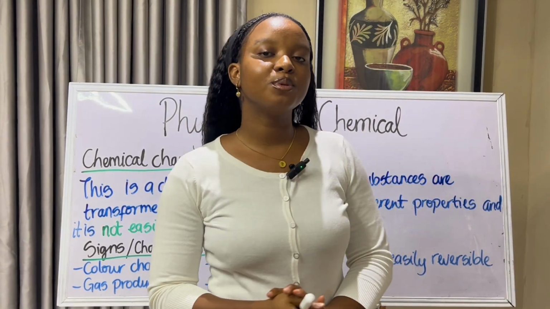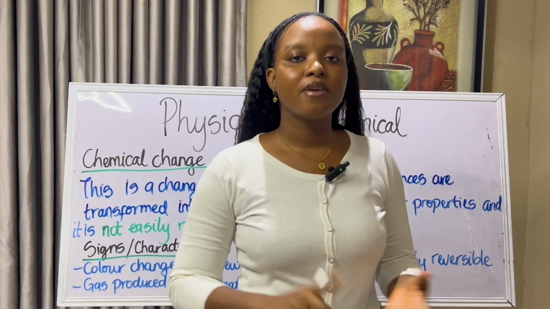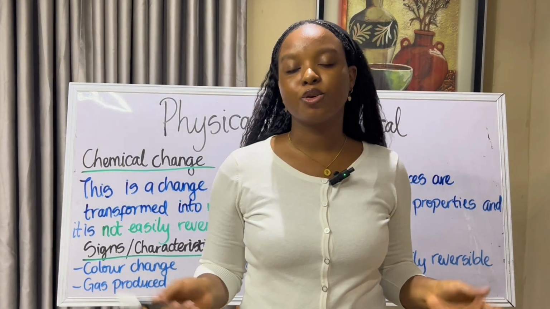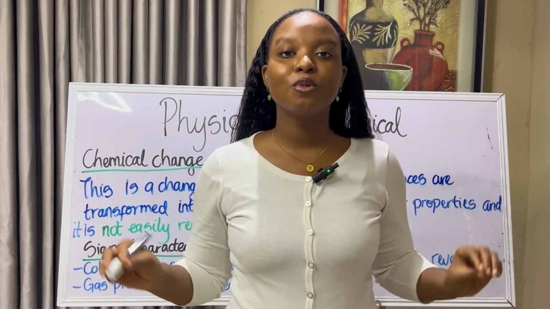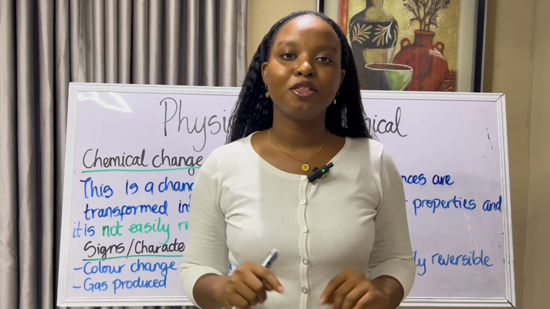Some other examples of chemical changes include rusting of iron, fermentation and decay of substances, and changes in an electrochemical cell. There are so many more examples of this, so I want you to tell me one example of the chemical change in the comments.